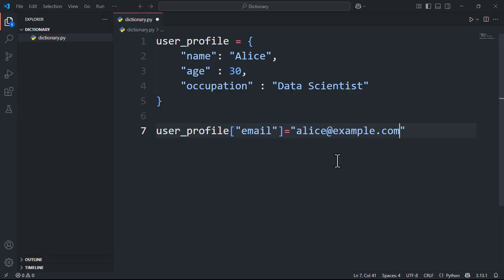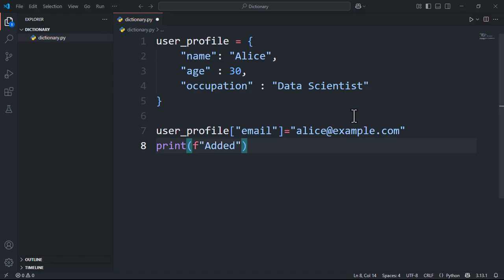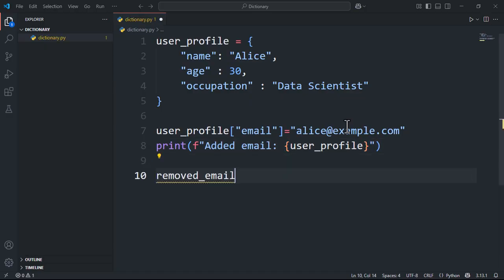This creates a new key, email, with the value alice@example.com. Print the dictionary after adding email. Type print, then f for formatting, open parenthesis. Inside double quotes write "added email:", and inside curly braces, user_profile, to show the updated dictionary. Remove the email using pop. Type removed_email equals user_profile.pop("email").